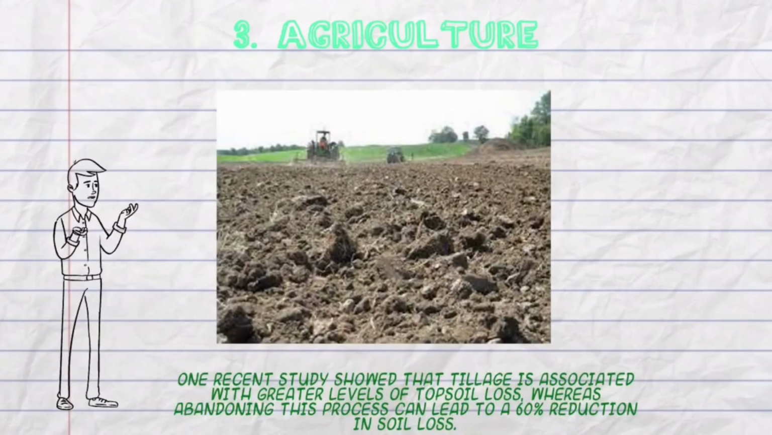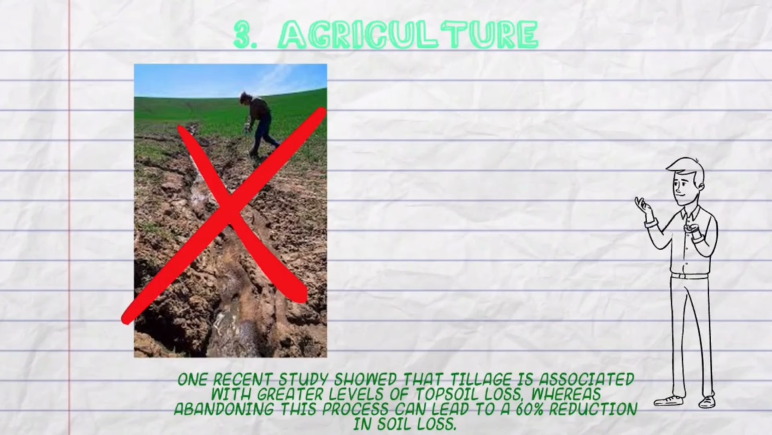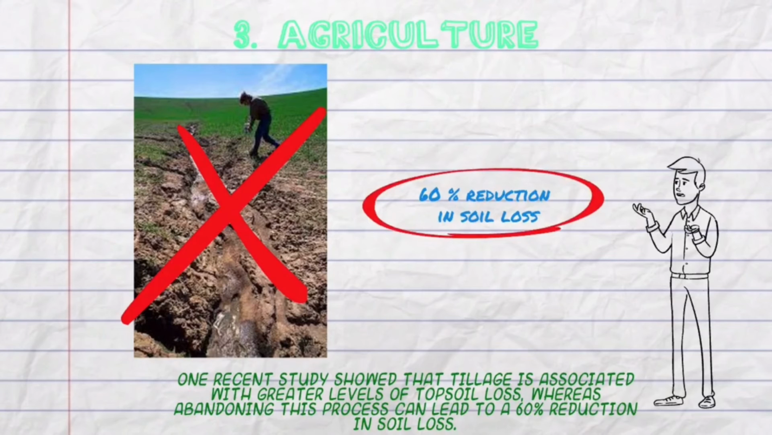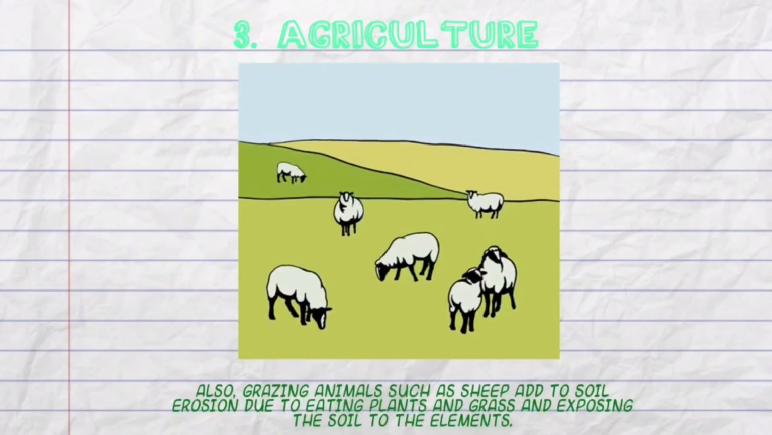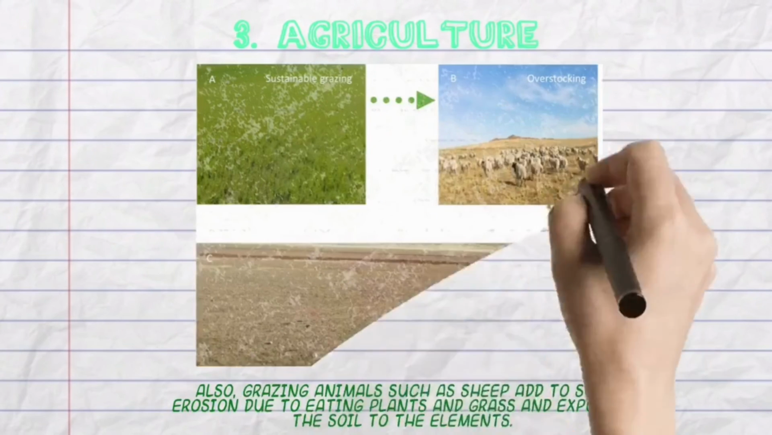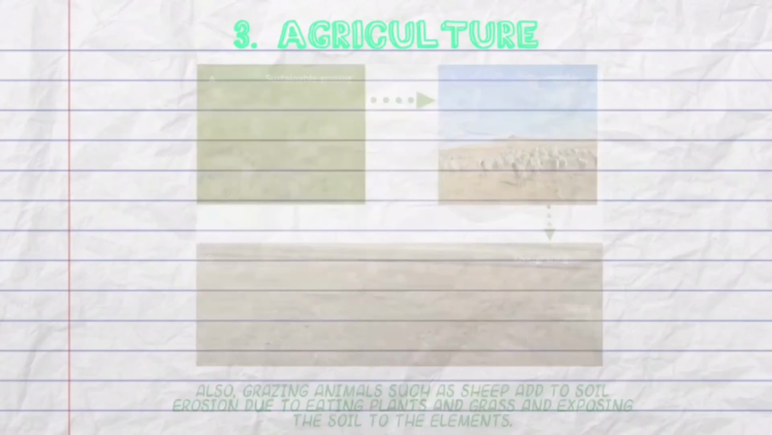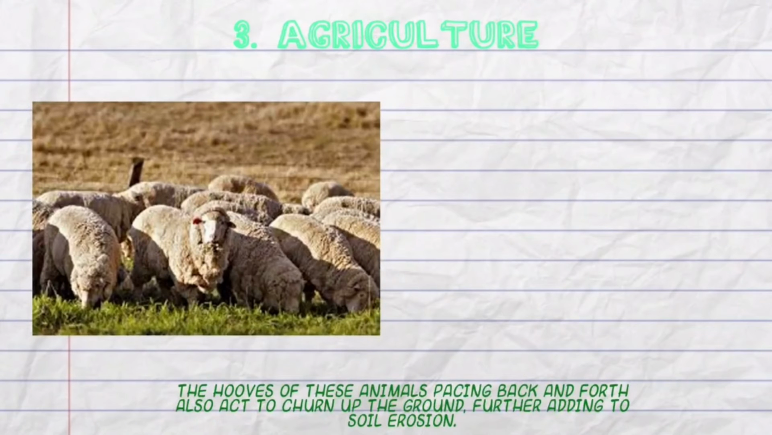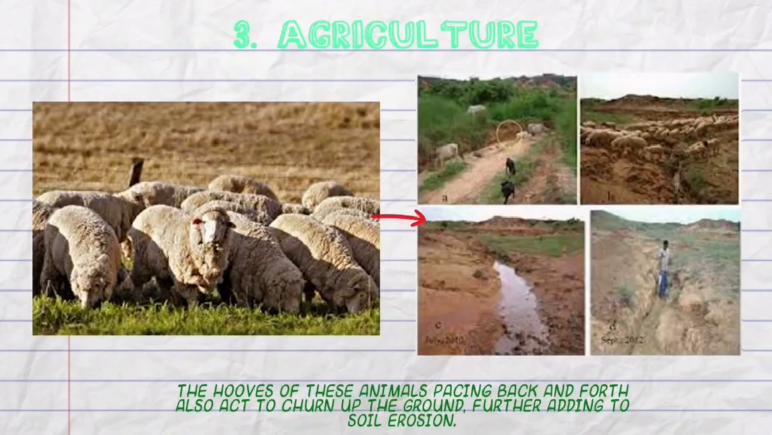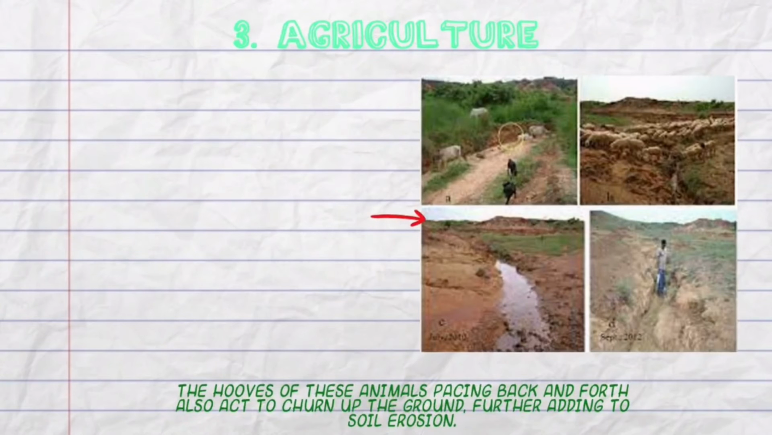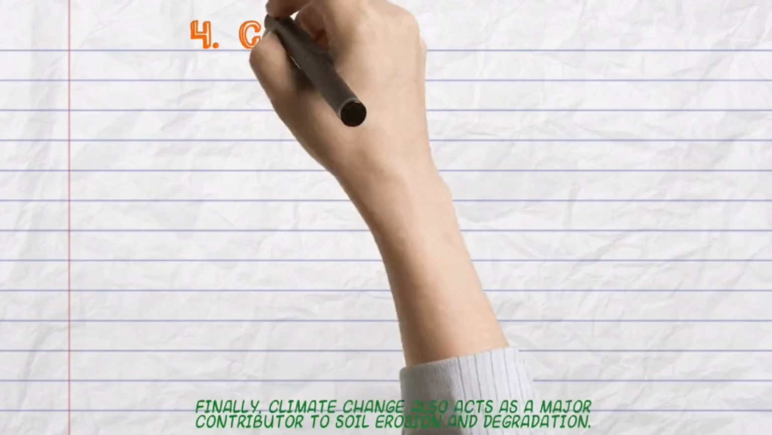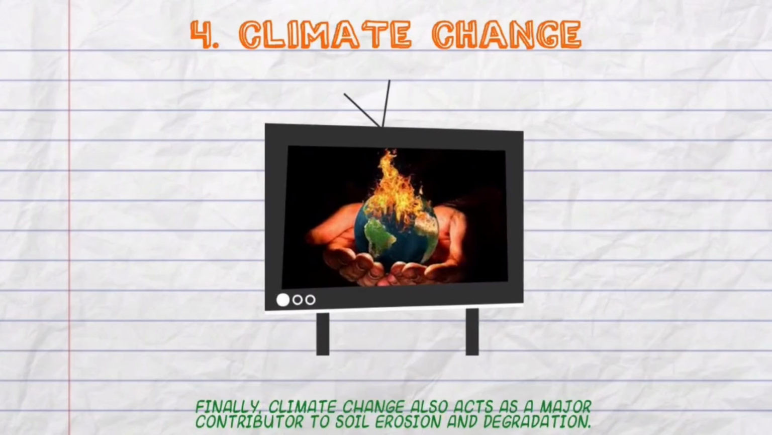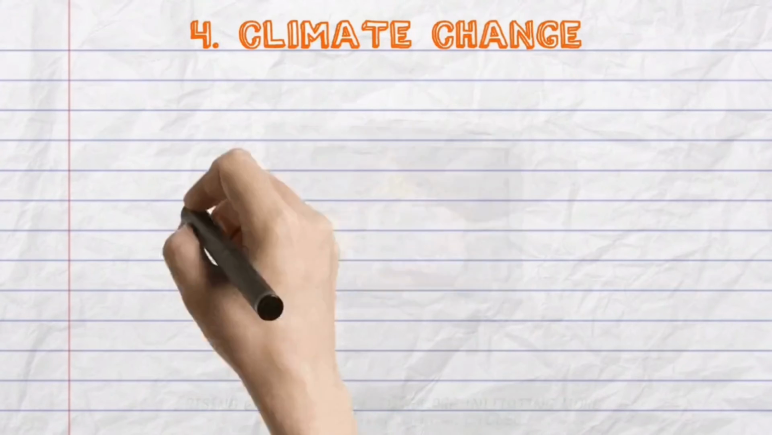One recent study showed that tillage is associated with greater levels of topsoil loss, whereas abandoning this process can lead to a 60% reduction in soil loss. Also, grazing animals such as sheep add to soil erosion by eating plants and grass and exposing the soil to the elements. The hooves of these animals passing back and forth also act to churn up the ground, further adding to soil erosion. Finally, climate change also acts as a major contributor to soil erosion and degradation.